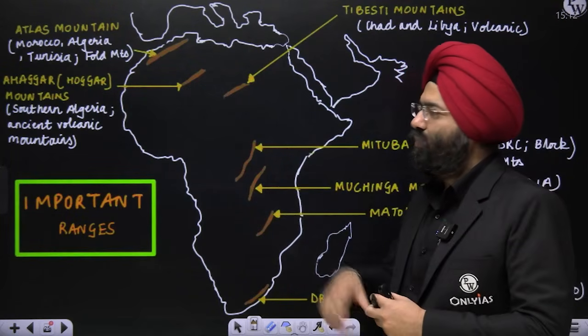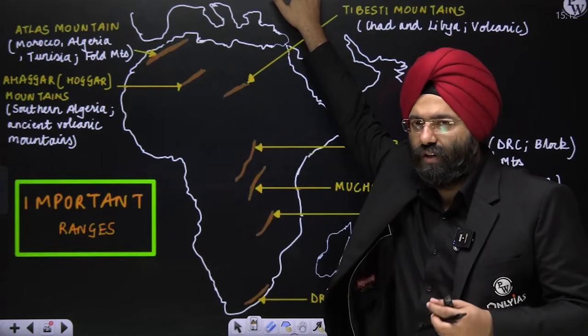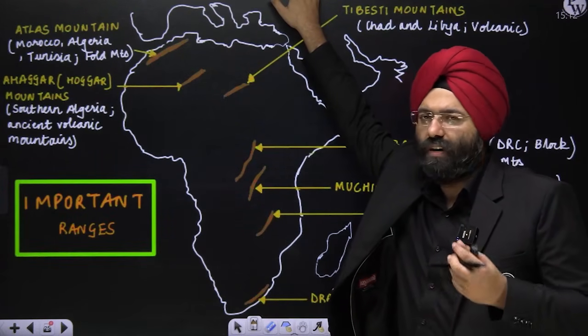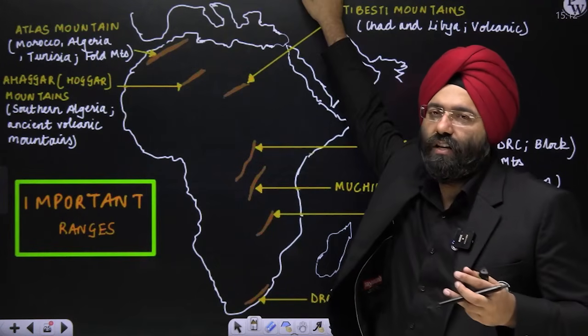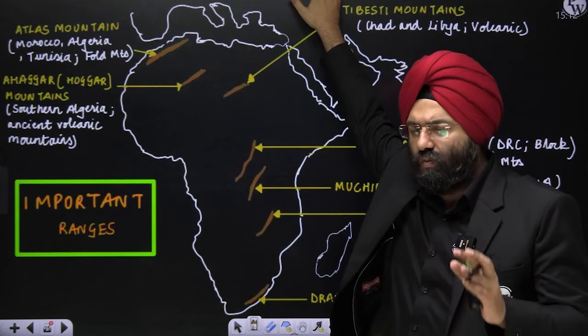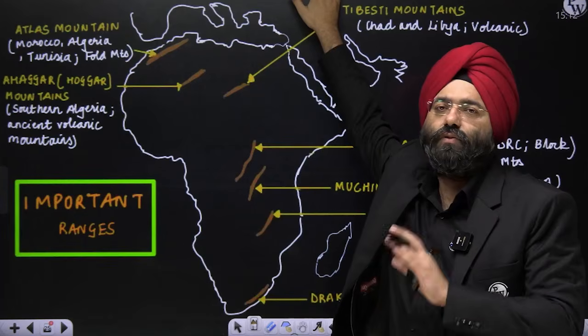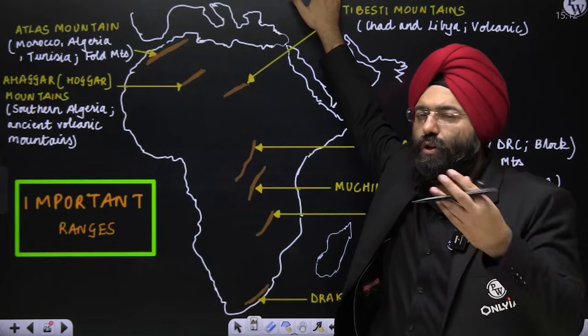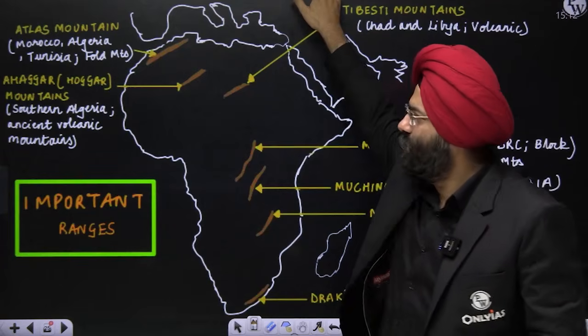See, if you want, I can go into R&D and cover even a small mountain range. That is not cost beneficial and will not benefit you, because you will be doing hundreds of mountain ranges in one particular continent. Then it is difficult to remember also. So these are the important ones which you should be aware of. If questions are being asked, mostly they will be asked from these only. They will not go beyond that, because then it is impossible for any candidate to appear or solve the question.